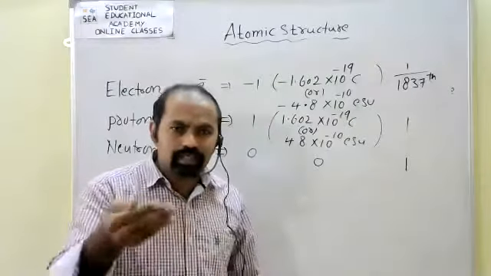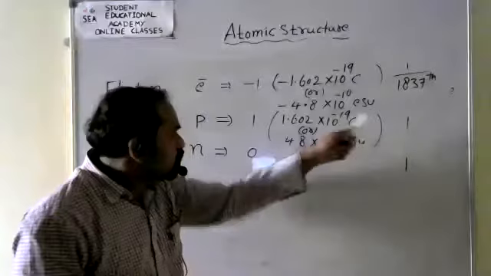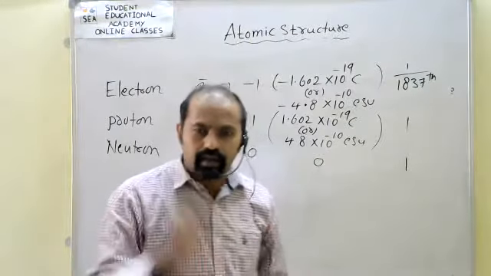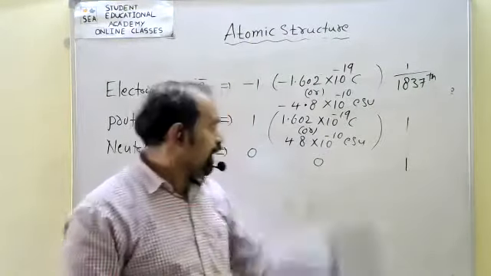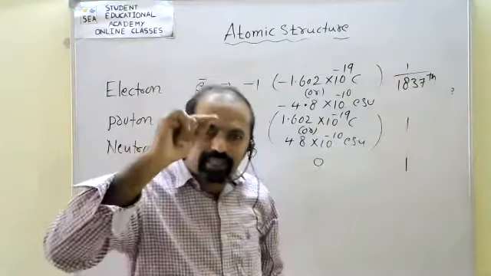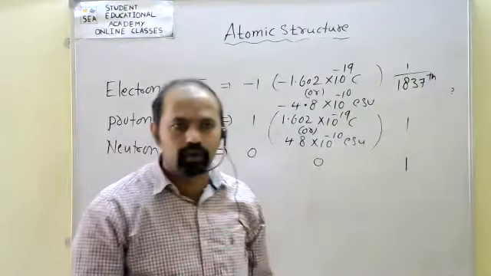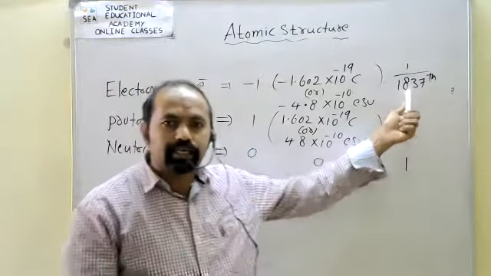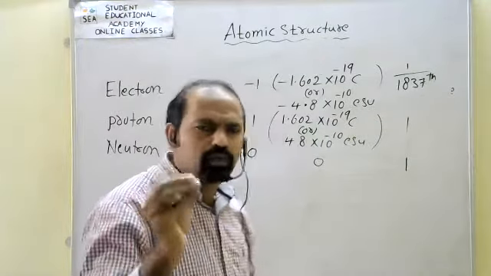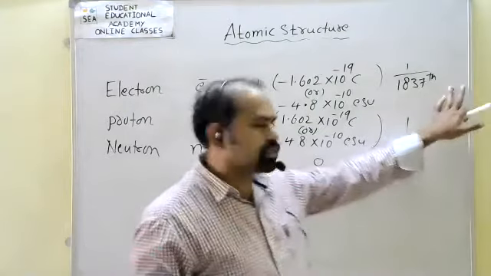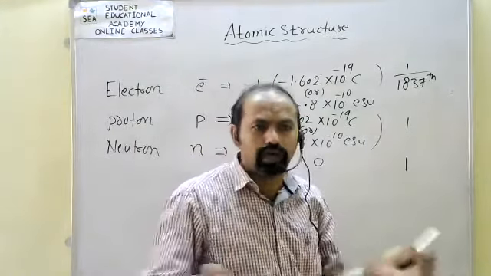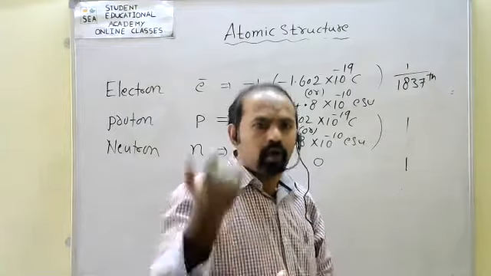Here the relative mass of the proton is 1, and compared to that, the electron mass is 1 by 1837th part of the mass of the proton. Because of that reason, the mass of the electron is almost negligible, very less compared to the proton and neutron.